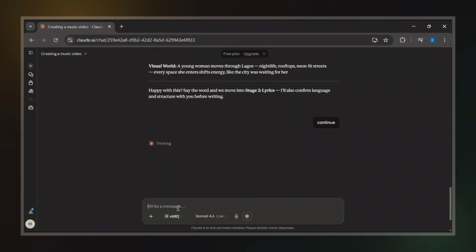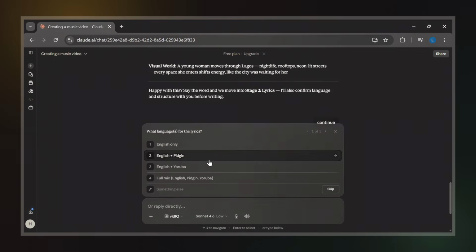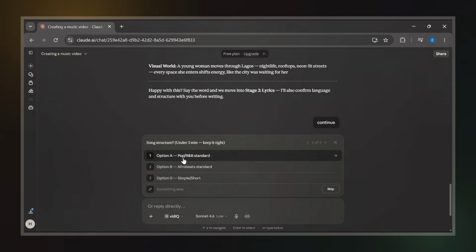Because I selected Afrobeats earlier, it first asks what language I want for the lyrics. I get several options including English only, English plus Pidgin, English plus Yoruba, and a full mix. For this project, I'm selecting English plus Pidgin. Next, it asks about the song structure. Since we're creating an Afrobeats track, I choose Afrobeat standard.